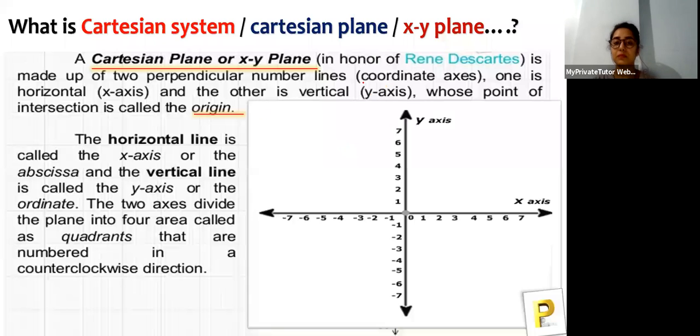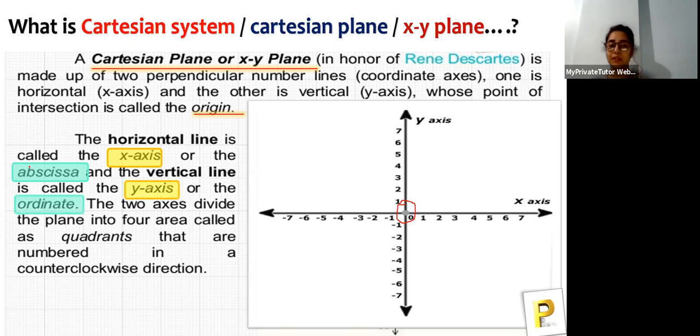It is made up of two perpendicular lines, the x-axis and the y-axis, whose point of intersection is called the origin. So this is called the origin. You have to remember these basic things because we'll need them in further questions. The horizontal line is called the x-axis or abscissa. So abscissa is what it is called. It can be named both ways. Mostly we use x-axis only, but we should know the other name also.